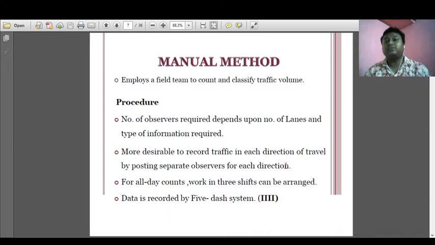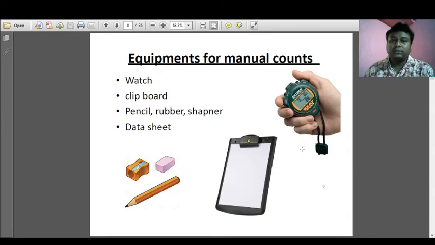So what is the 5-dash system? I have already discussed in the introduction classes that if there is a segment of 5 vehicles moving, okay, I will show you the data sheet. What is the 5-dash system? This is the equipment for the manual count: the stopwatch, the clipboard, the pencil, rubber, sharpener, and data sheet.